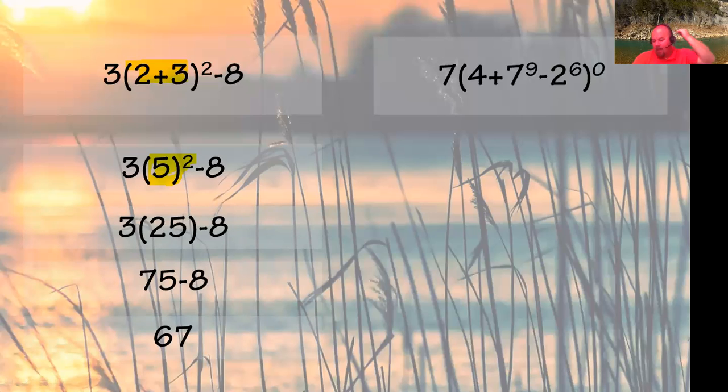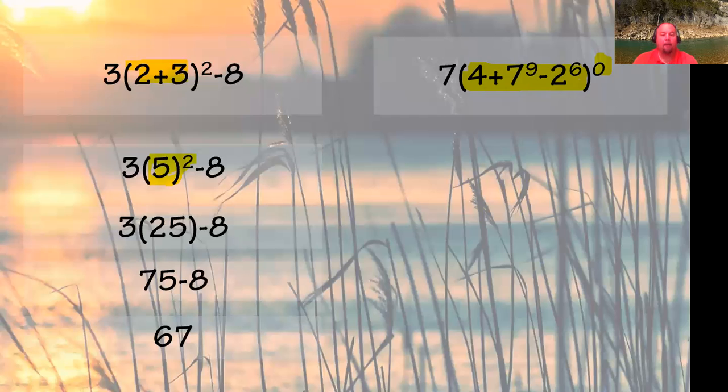Now, this last one, hopefully you didn't spend too much time on it, because there's a little trick in there that we learned just today. Following the order of operations, we've got to do what's in the parentheses, right? But I notice there's a 0 hanging out there. What's anything to the 0 power? We know automatically it's 1. So I know everything inside of that parentheses is 1. So it's going to be 1 times 7, or 7 to the first power.